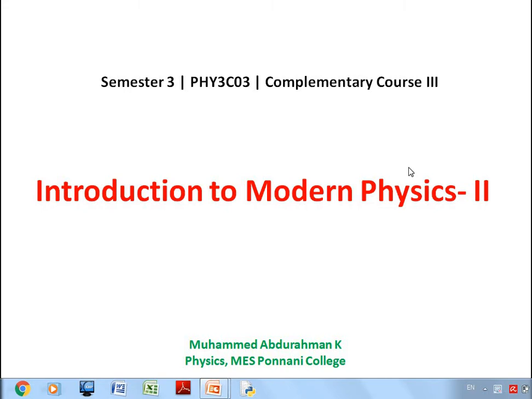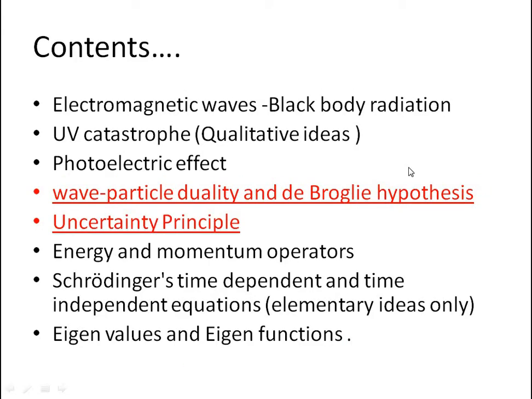Hi dears, welcome to the second session of Introduction to Modern Physics. So already we studied electromagnetic waves, blackbody radiation, ultraviolet catastrophe, photoelectric effects, etc. In this session we will discuss wave-particle duality and de Broglie hypothesis and also Heisenberg's uncertainty principle.